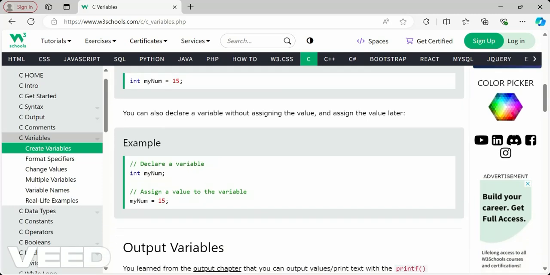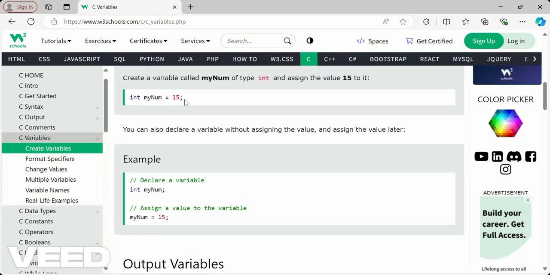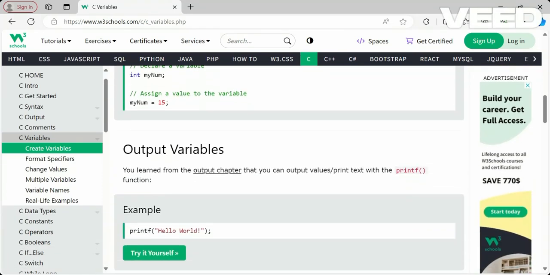Now if you want to assign a value to a variable, you take the name of the already declared variable, and then you can assign. Without declaring a variable you can't assign a value to it, it will throw an error. So first we declare, and then assign a value to that variable, or you can do both in a single step. Declaring and assigning happen right there. These are the two steps you have to understand while creating a variable.